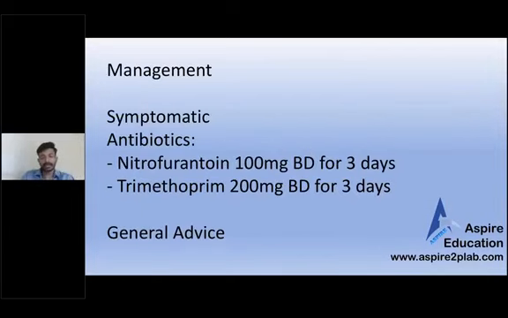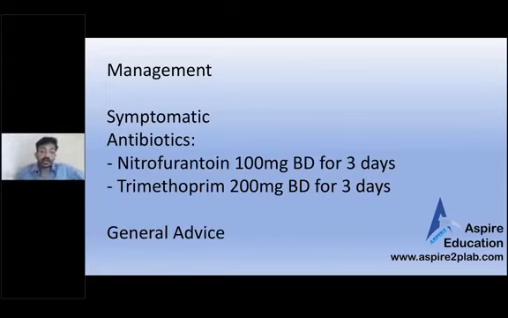Again in this station, if you read the question, it says we have to write the prescription. So there will be a prescription paper. As you can see in your booklets, we have put a photocopy of how the prescription paper looks. So you have to write this prescription. You have to write nitrofurantoin or trimethoprim. But when you're taking the history, this patient says, doctor, I'm trying to become pregnant and I'm taking folic acid.